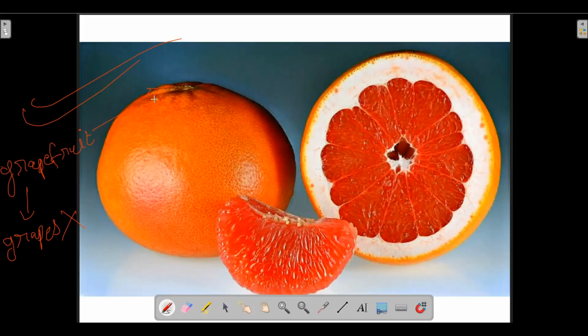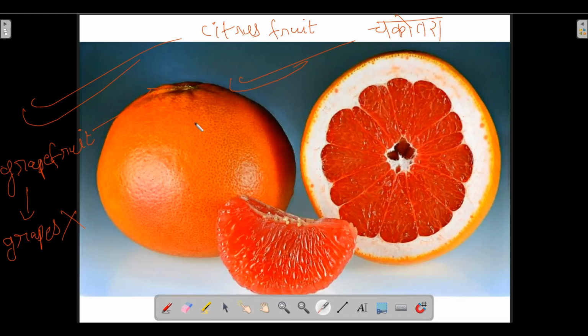Grapefruit is a citrus fruit. It looks like this. In Hindi we call it chakotra. I know the Hindi word for this. So grapefruit is called in Hindi chakotra. Chakotra is the word for grapefruit in Hindi.